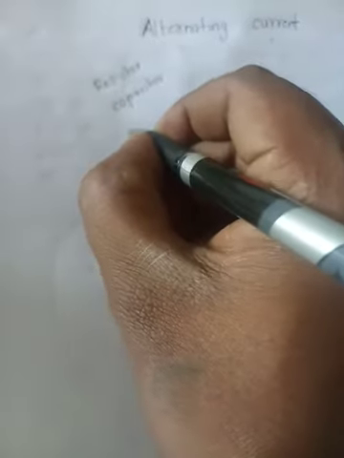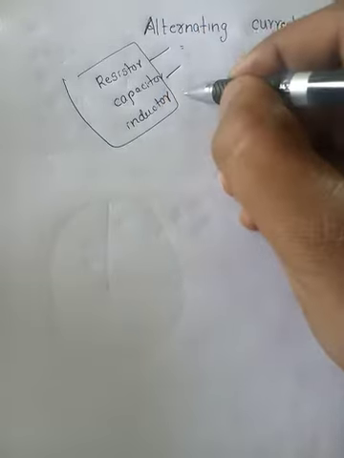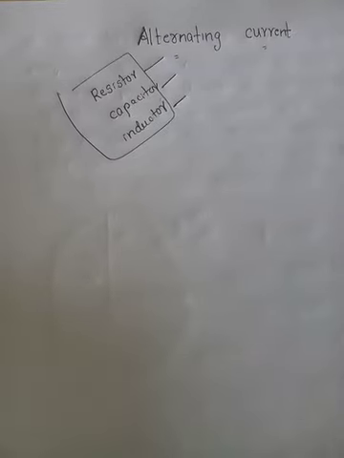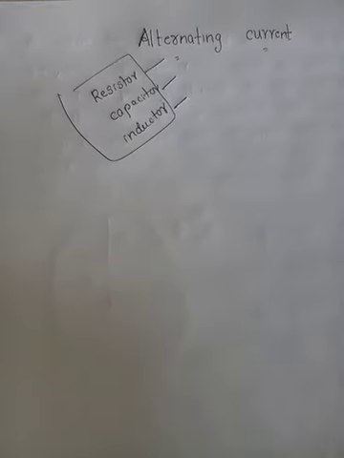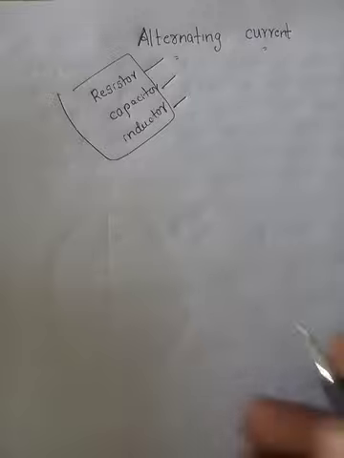Let us learn in this chapter how alternating current behaves when you give it to a circuit. We have learned about different circuit elements: resistor, capacitor and inductor. One stores charge, one opposes the flow of charge, and one opposes the change of current. Now if you give current to these circuit elements, how do they behave, and what is the use of alternating current? We can have alternating current or direct current, and how the devices behave when you give alternating current, we are going to learn in this chapter.